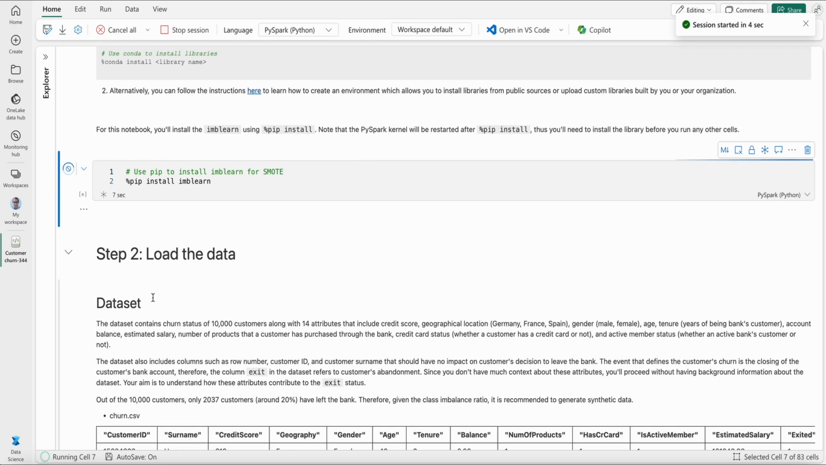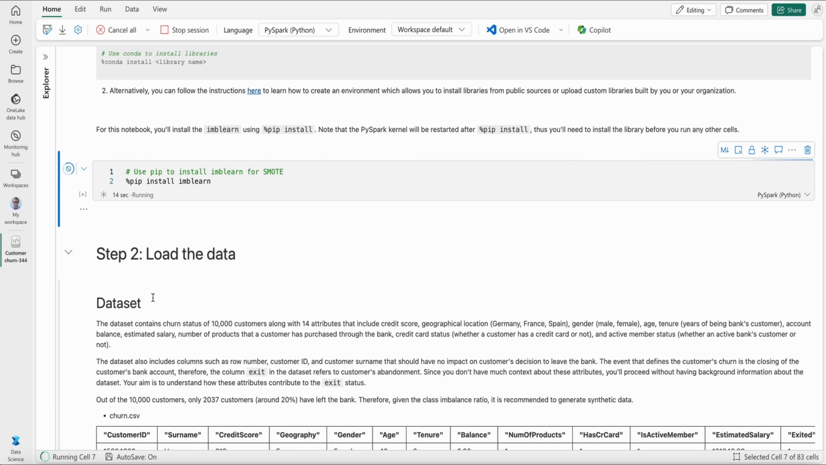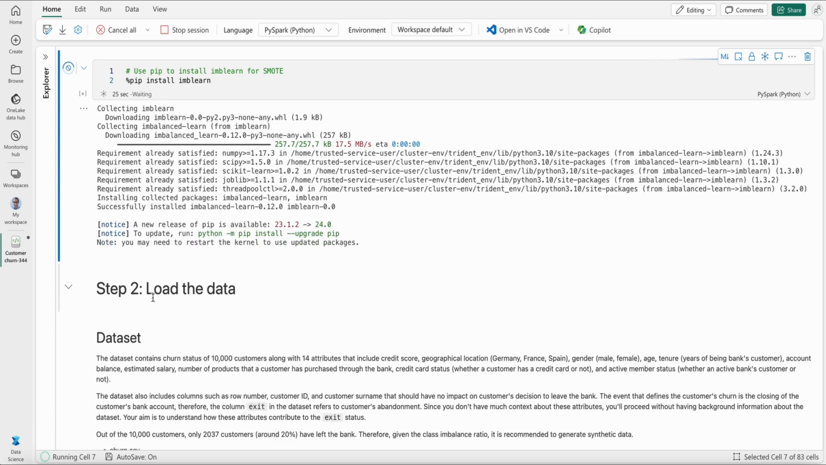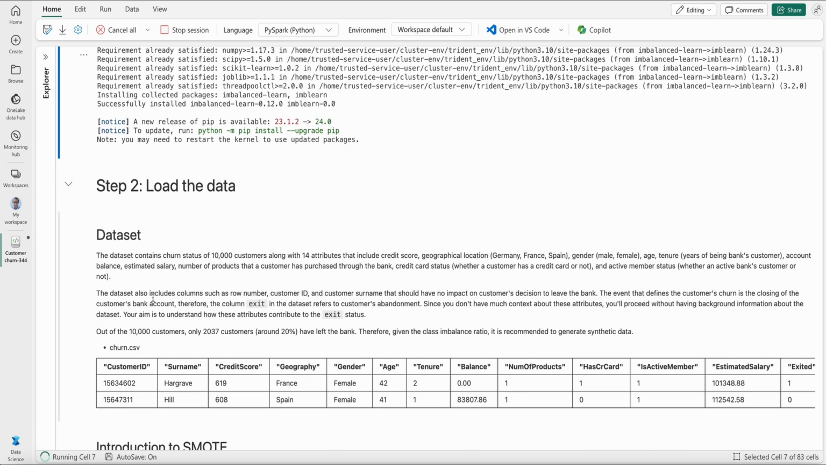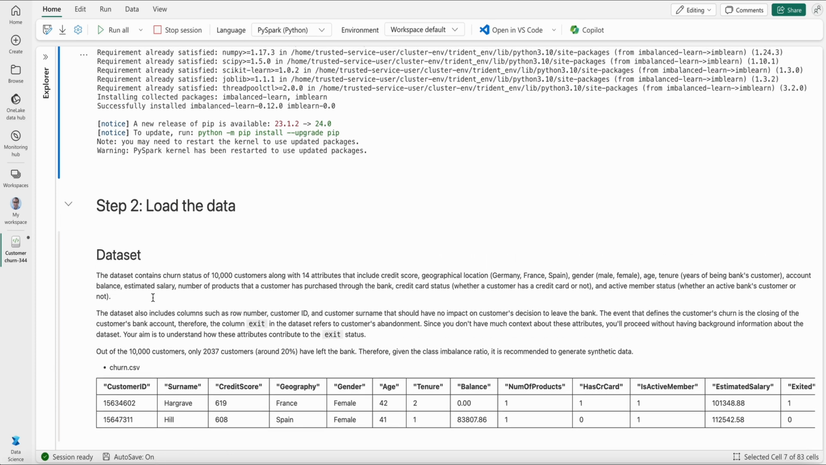Our data set contains around 10,000 customer data points with around 14 attributes or features, which include the credit score, the geographical location, whether it's Germany, France, or Spain, the gender, which is male or female, age, tenure, the account balance, the estimated salary, the number of products that the customer has purchased through the bank, the credit card status, and active member status. The dataset also includes some other columns such as the row number, the customer ID, and customer surname, which we don't believe have any impact on customers' decision to either stay or leave the bank.